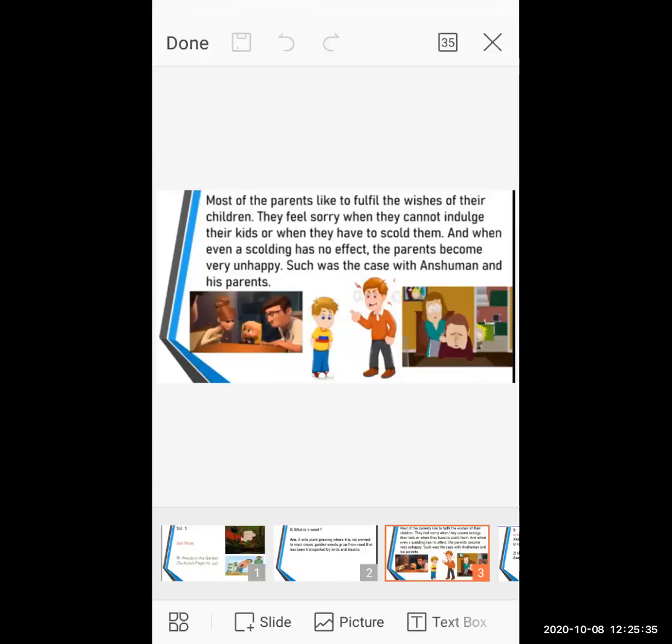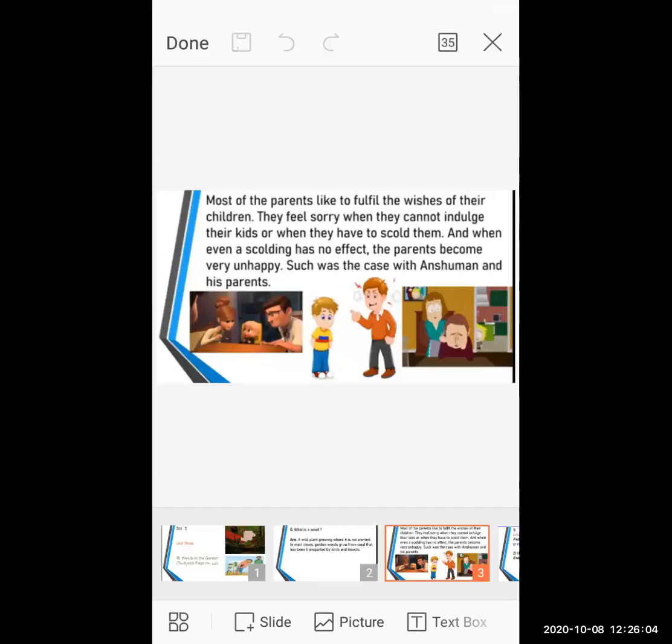They taught them values. They gave them whatever they needed, like new dresses, books, education, playing toys, whatever the child needed, they fulfilled each and every demand. But in return, what the parents needed is that the children follow the rules and regulations, admire the moral values, and follow the good habits.